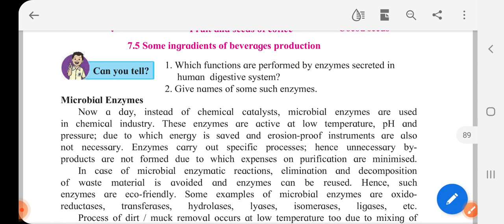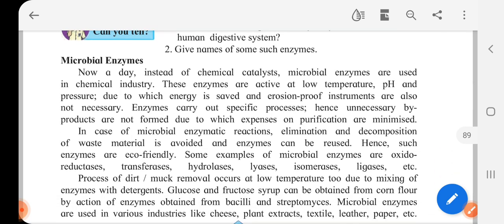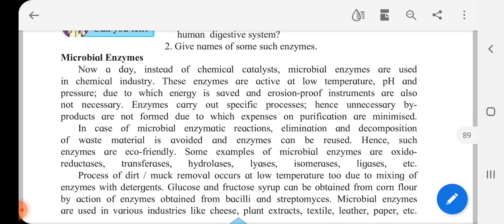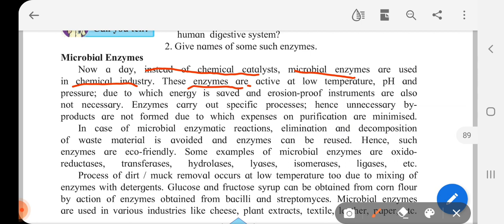Moving ahead, microbial enzymes. Nowadays, instead of chemical catalysts, microbial enzymes are used in the chemical industry. These enzymes are active at low temperature, pH and pressure, due to which energy is saved and erosion proof instruments are also not necessary.